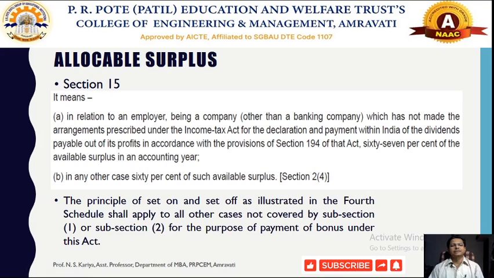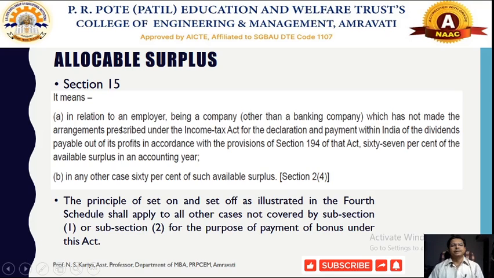This is somewhat technical, but first of all we have to calculate the allocable surplus, which can be calculated for a company or any banking company according to the provisions made under this Act.